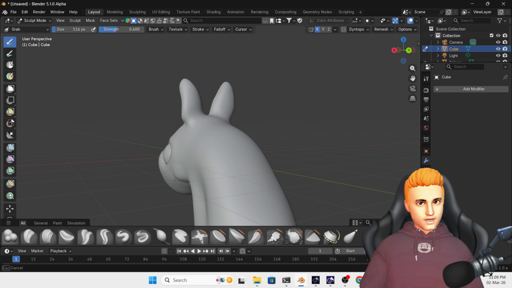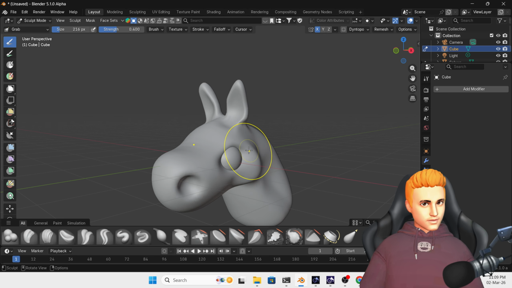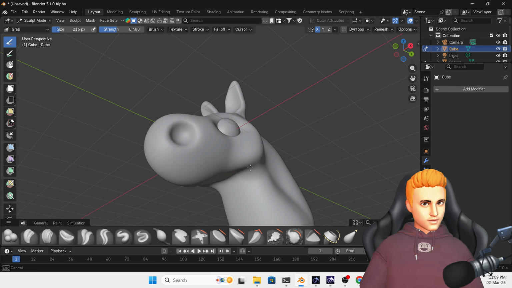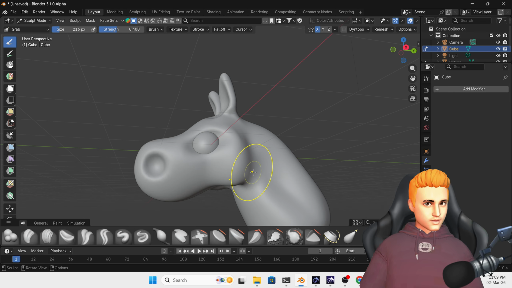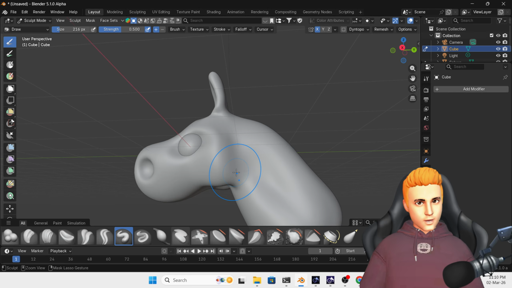If you want, you can also select the grab brush, increase the size, and then you can do like this if you want. Press Control and then select the draw brush, press Control.